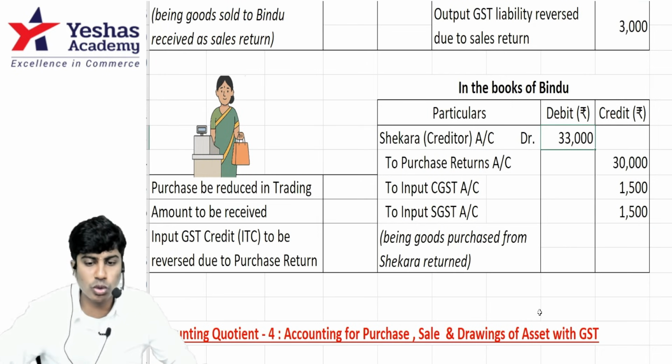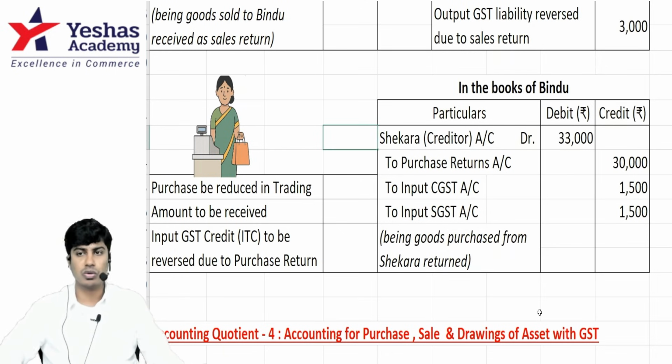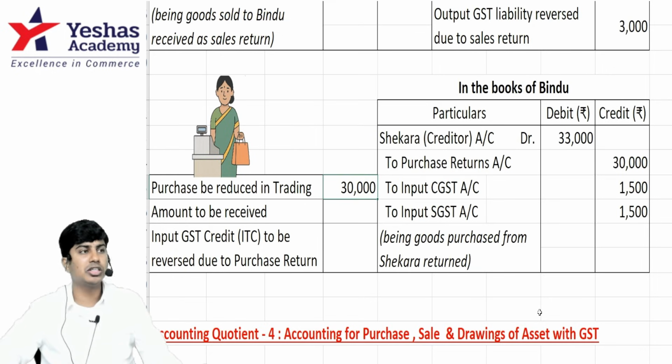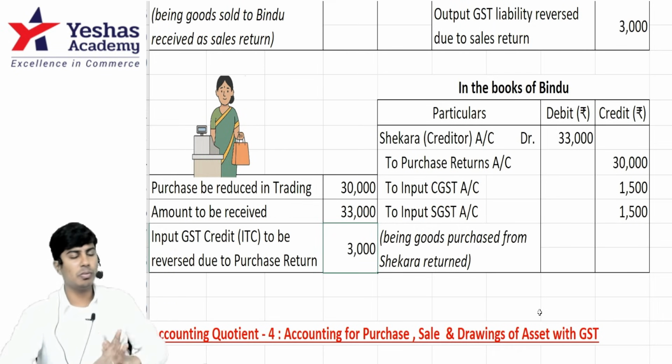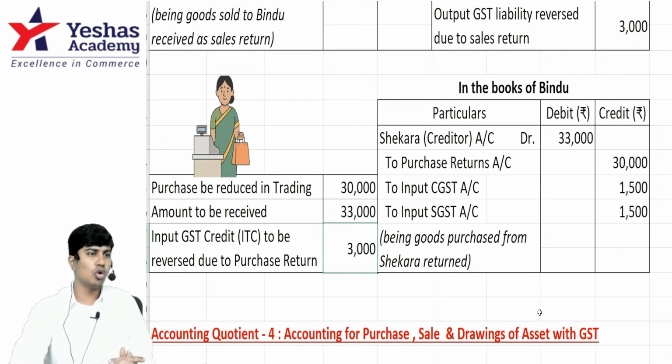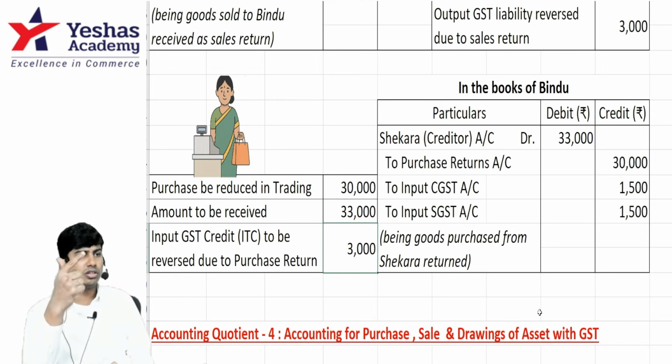How much should Bindu reduce from her purchases in the trading account? 33,000 or 30,000? 30,000. How much cash can she expect Shekhar to return? 33. And our input tax will reduce by 3,000. I hope everybody got this. This is our accounting quotient 4. Accounting quotient 1, 2, 3 is done.